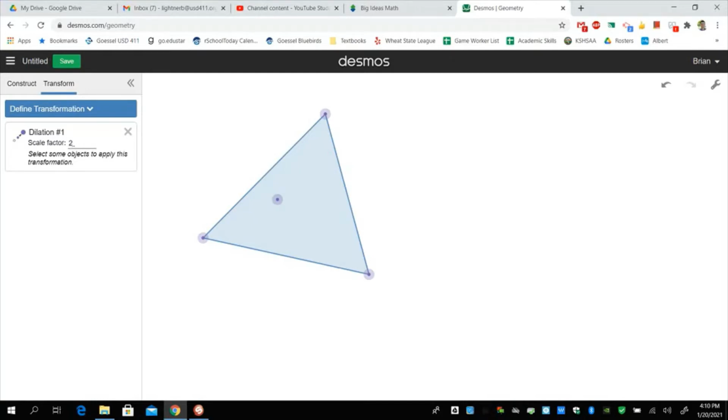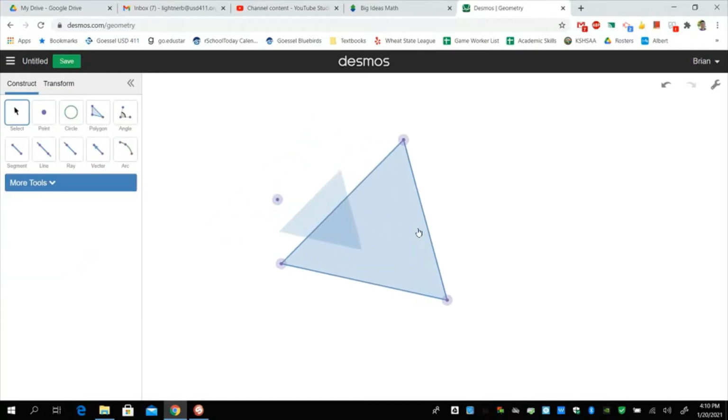If this is greater than 1, you're going to get a bigger object. If it's less than 1, you're going to get a smaller object. So I want a smaller one. So I'm going to say 0.5, between 0 and 1. Okay, so select some objects to apply this transformation. I want to apply it to this triangle. And apply. So you notice each side length was reduced by a half in relationship to this point right here.